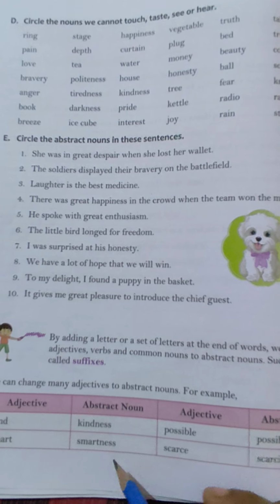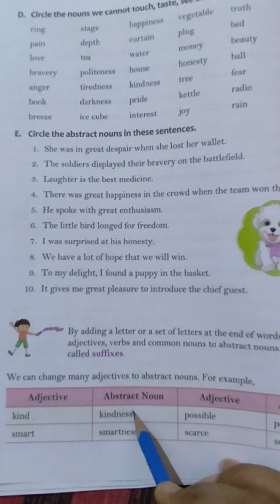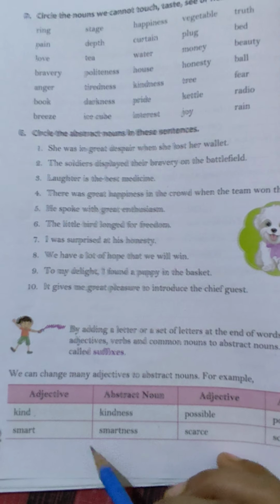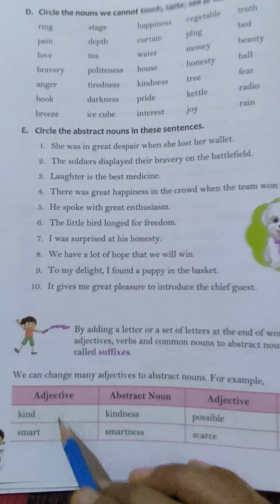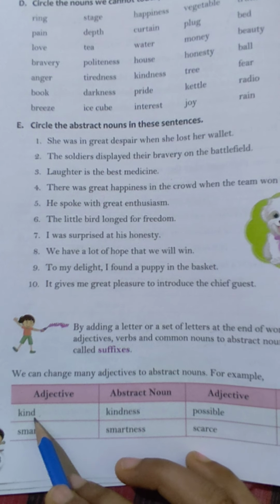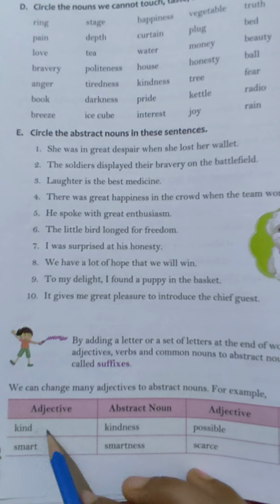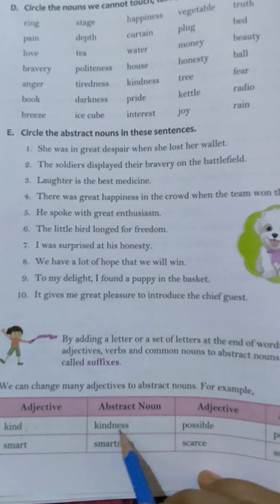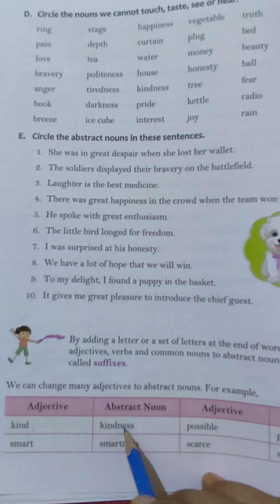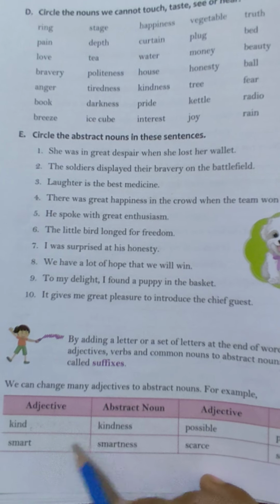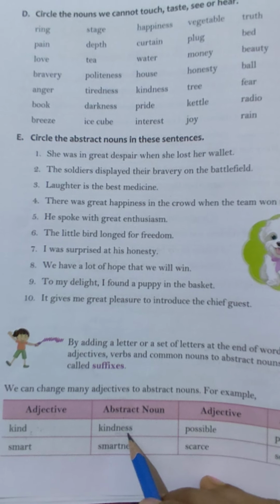Now how can we change adjectives into abstract nouns? By adding a letter or a set of letters. Look, first one is the adjective kind. Kind is an adjective and it is a quality, and whenever we change kind into an abstract noun, we add ness at the end of kind.